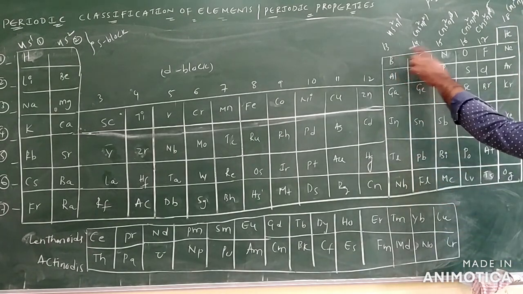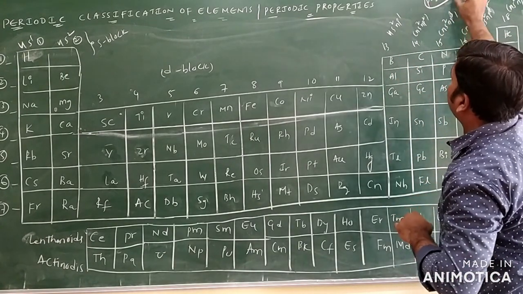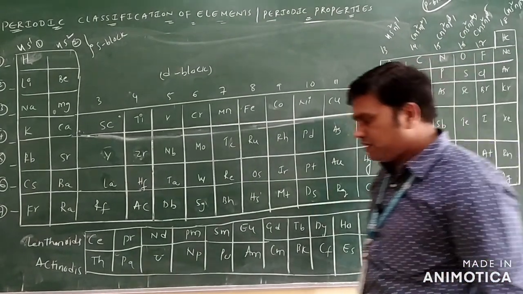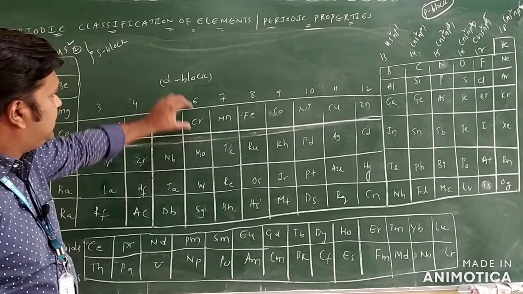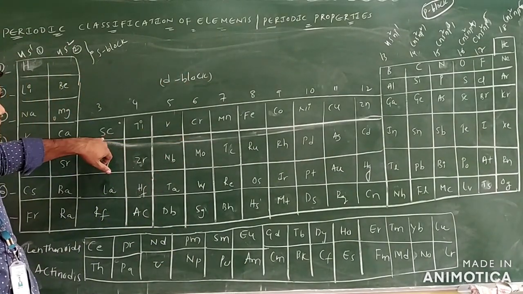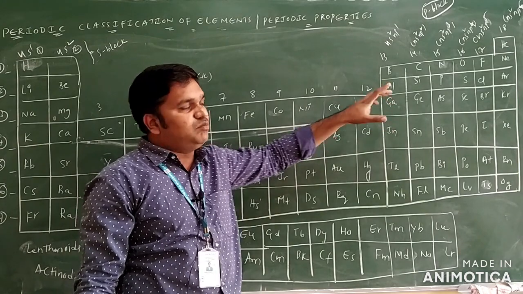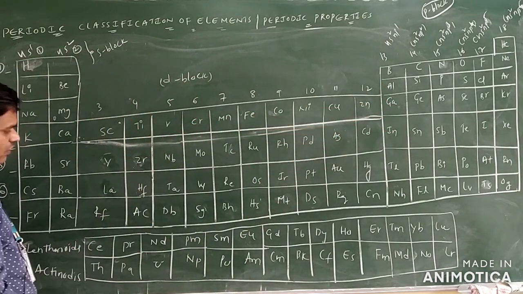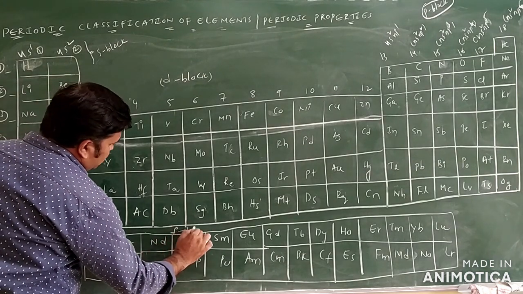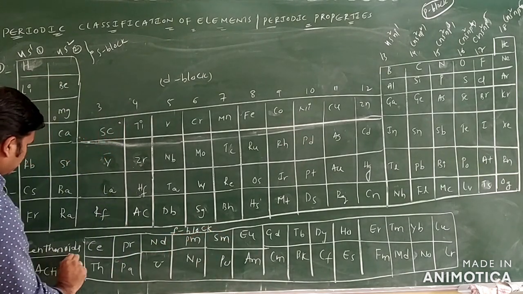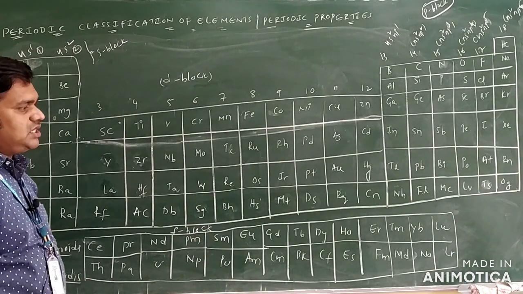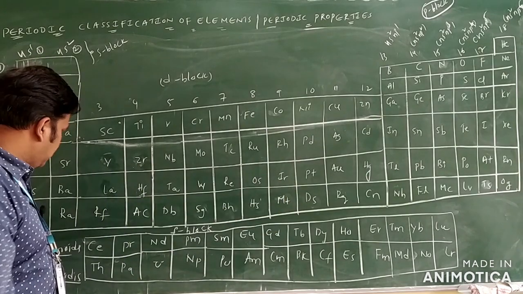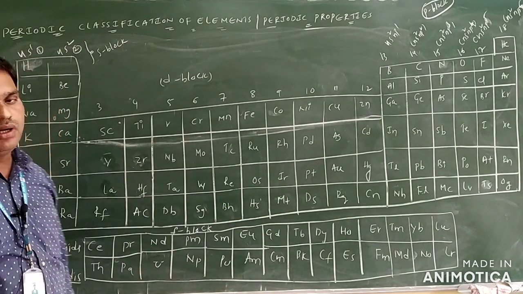Groups 13 to 18 come under the P block elements only. At the bottom of the periodic table, a few elements are added. Generally the D block elements, scandium to zinc, we call the D block elements only. Before the D block elements, there is one more block, the F block only. The F block has two series: lanthanoids and actinoids. Lanthanoids start from cerium and go to lutetium, and actinoids start from thorium and go to lawrencium only.